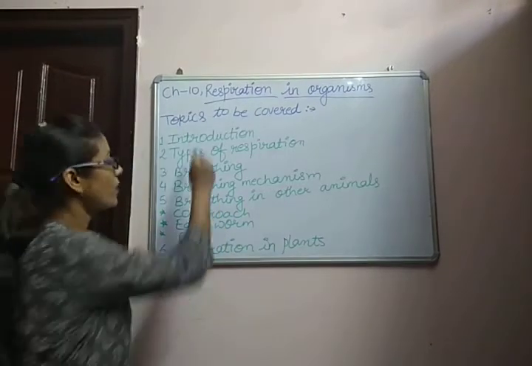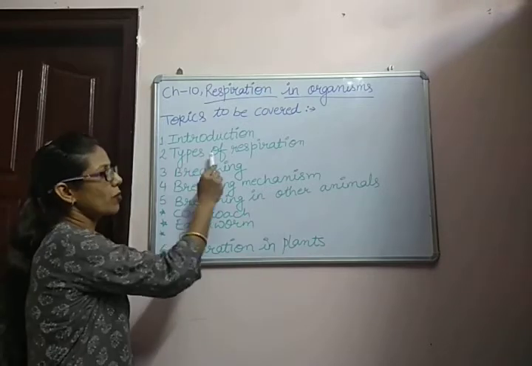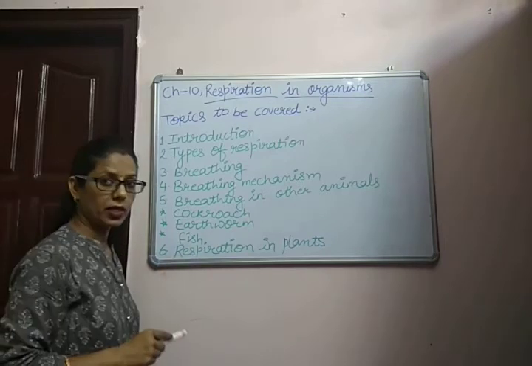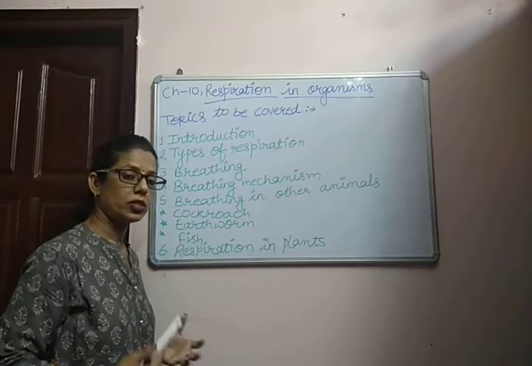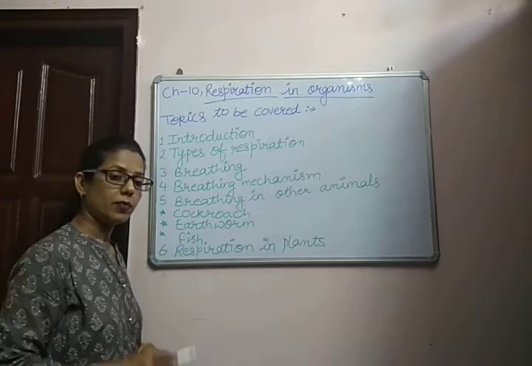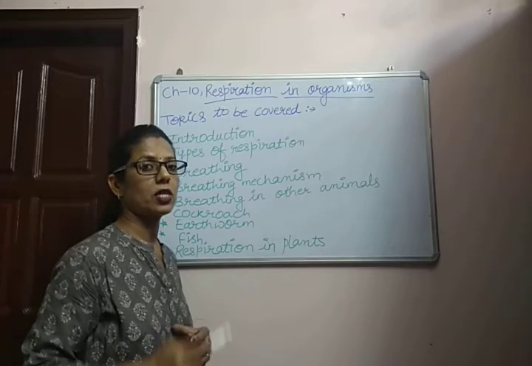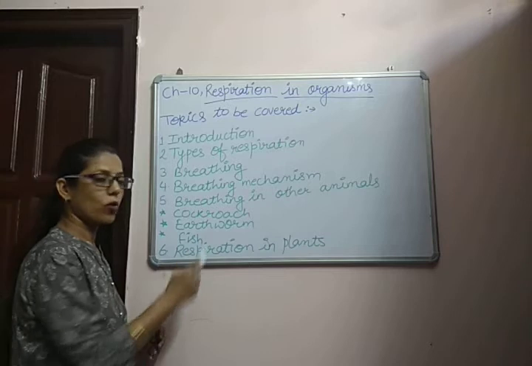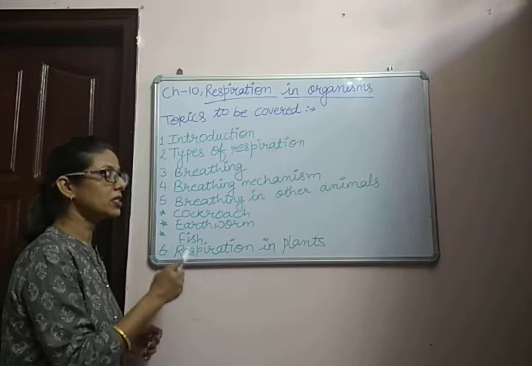Different topics we will cover in this chapter. First, that is introduction. Next topic is types of respiration. How many types of respiration? Third is breathing, and breathing mechanism. It means how we intake oxygen and how we release carbon dioxide. Next, breathing in other animals, because different animals use different processes for intaking oxygen and releasing carbon dioxide. Some animals are given in this chapter like cockroach, earthworm and fish. So we will discuss breathing in these animals.